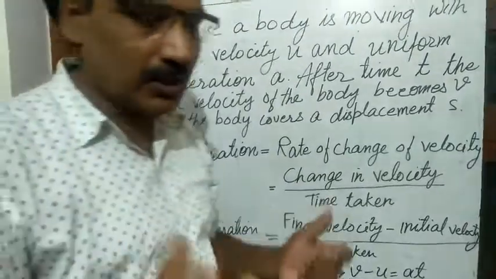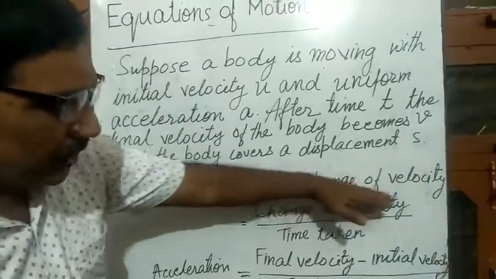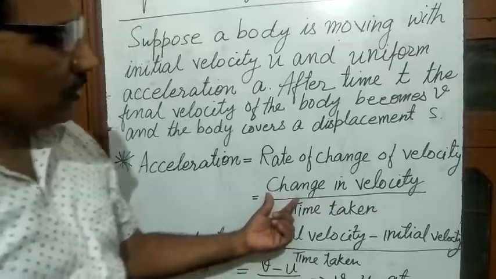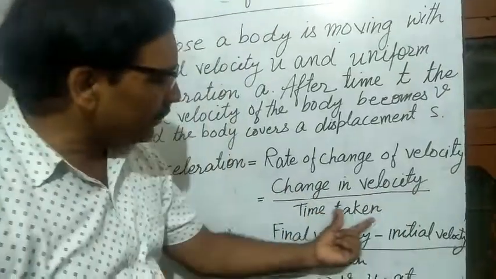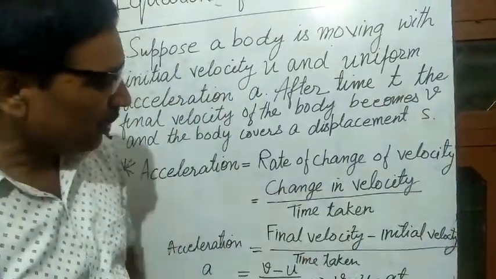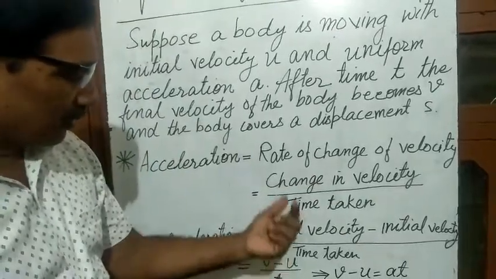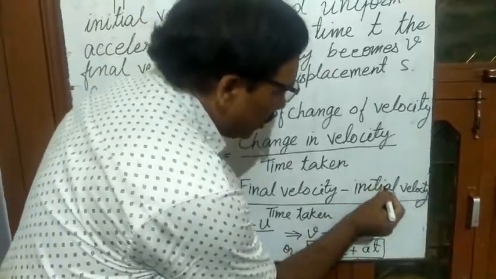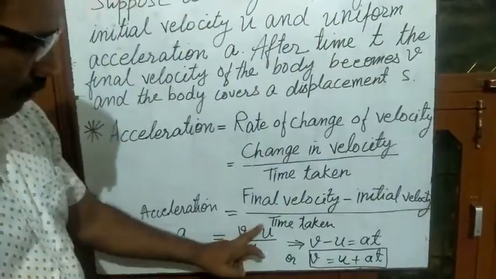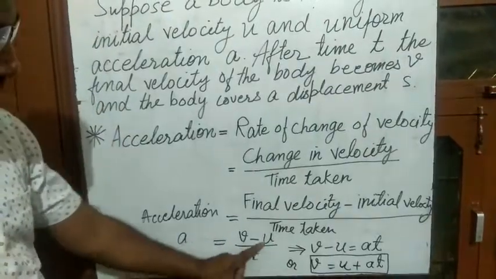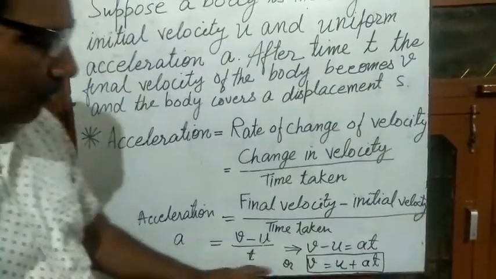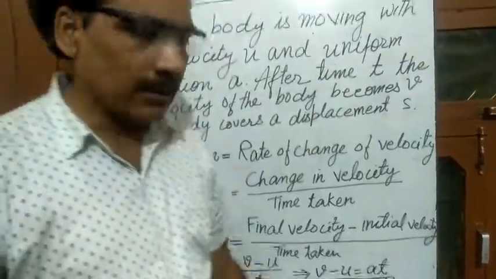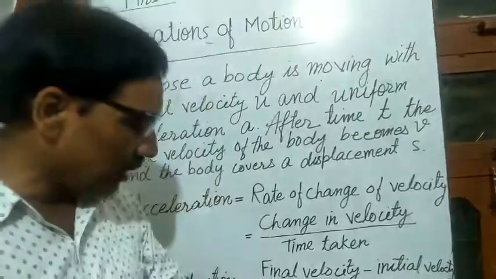And what is the definition of acceleration? It is rate of change of velocity with respect to time. That is change in velocity upon time taken. How will you calculate the change? Change will be calculated by doing this operation, that is final velocity minus initial velocity upon time taken, v minus u by t. By cross multiplication, we will have v minus u is equal to at, or v is equal to u plus at. So first equation of motion is v is equal to u plus at.